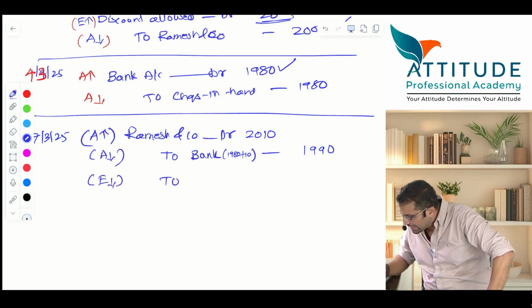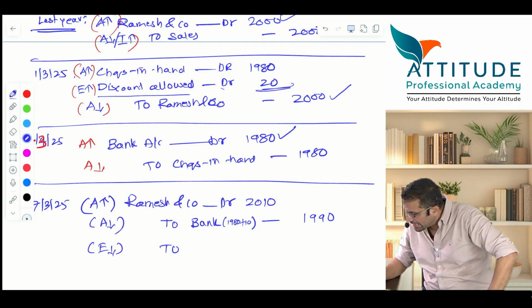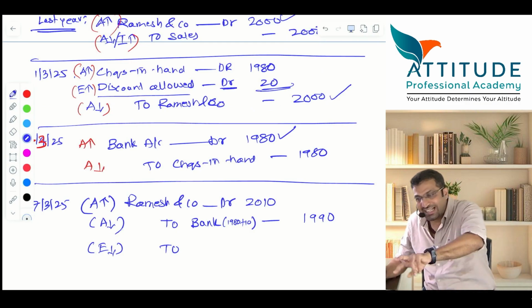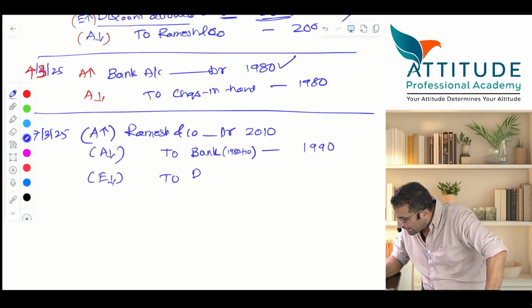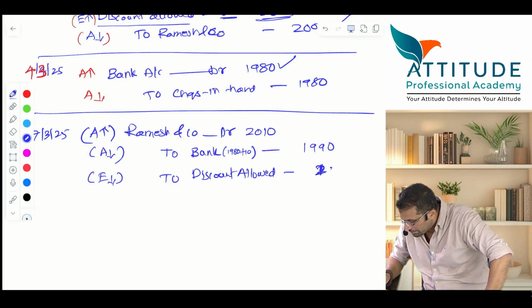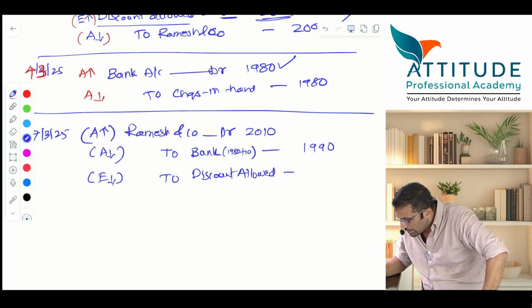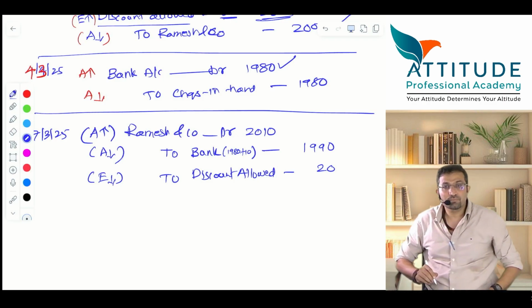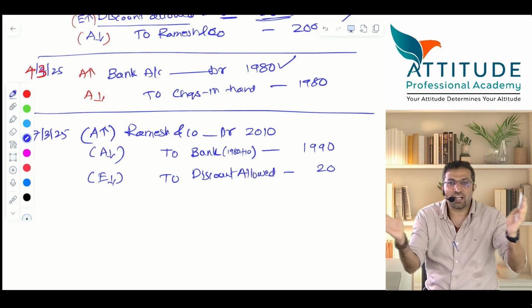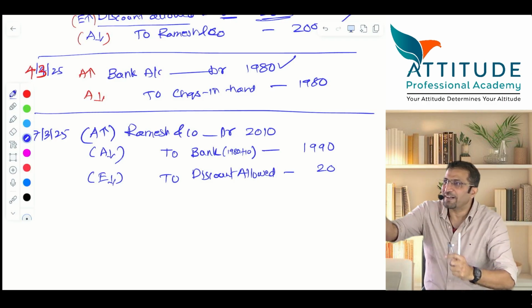Now also expense will reduce. You will not treat it as an expense. Ye jo discount allowed aapne debit maara hai idhar, usko kya karna hai? Reverse. So tell me, discount allowed. You have to reverse it, guys. How much? 20. Yeah, 20. Is the entry clear? Now tell me, discount allowed account gets closed, nullified ho gaya.